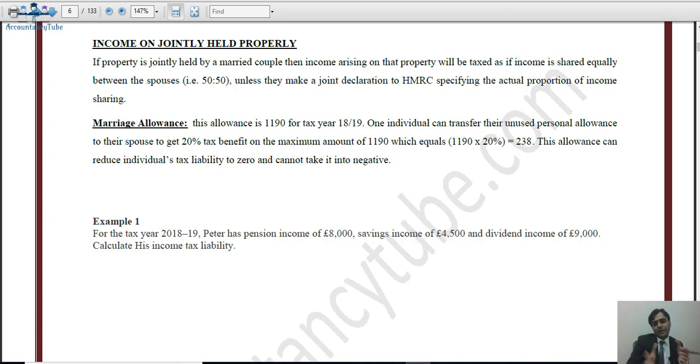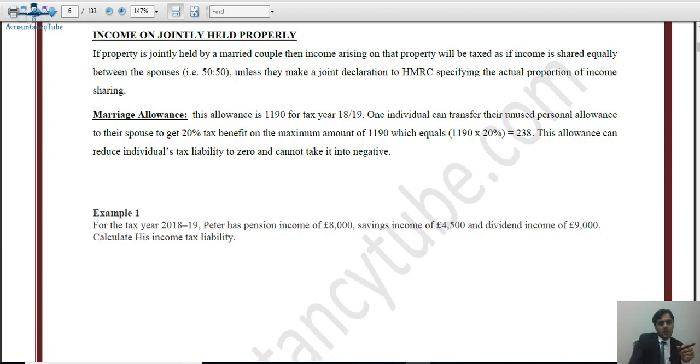Now it cannot directly be transferred. The relief will be given at the basic rate band at the rate of 20%. So whatever the liability of the individual is, at the end we will take £1,190 times 20%, which is £238. So that liability will be reduced by £238. However, it can only reduce the liability to 0. It cannot create a negative or refundable amount. It cannot be refundable.